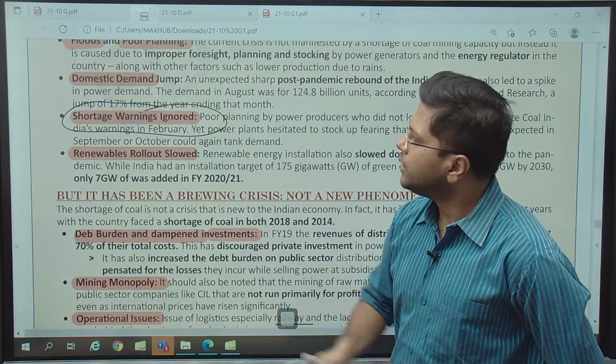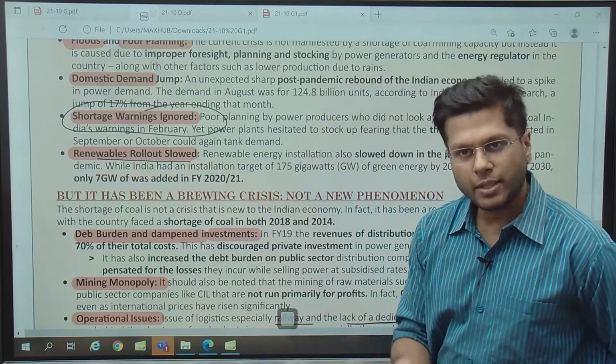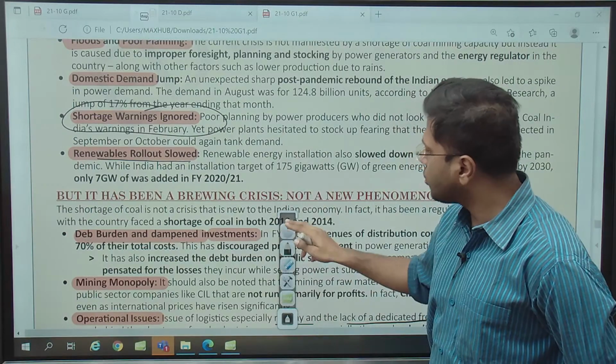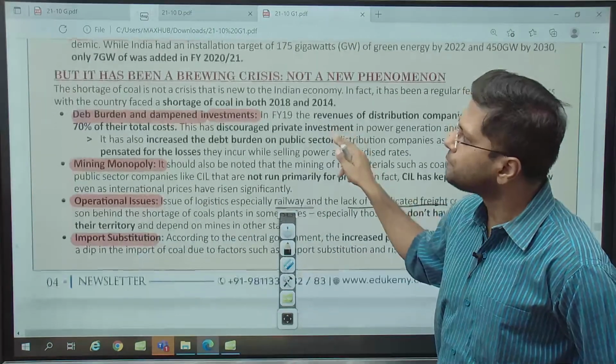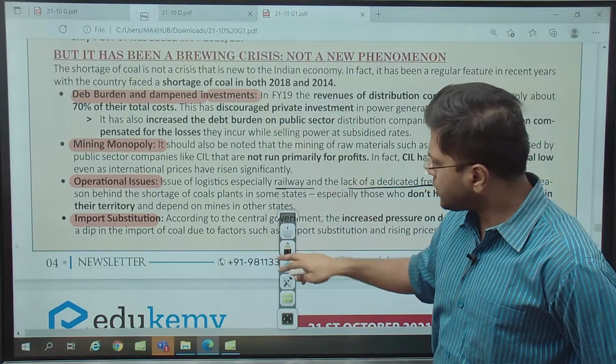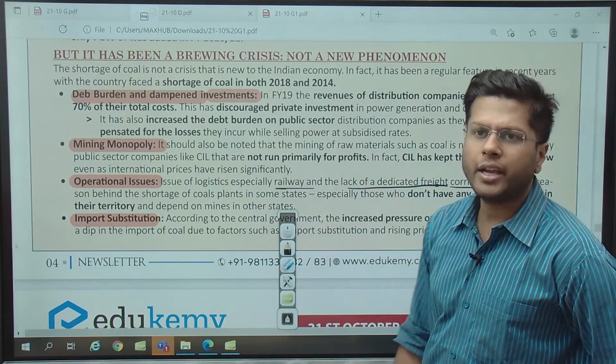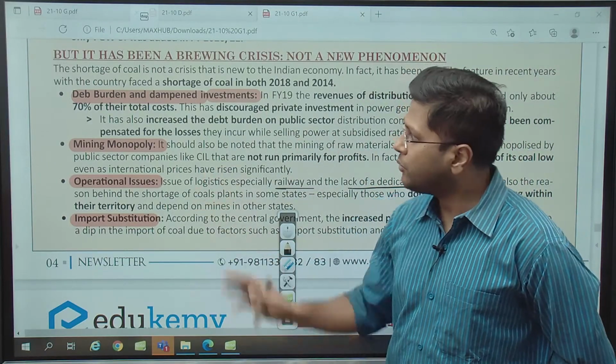That is the issue. So renewable rollout slowed down. See, renewable energy is again slowly and steadily moving ahead. This is the issue. But let's talk about Coal India right now. We have spoken a lot about what the crisis is. But what about Coal India?